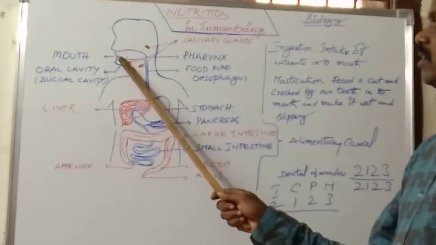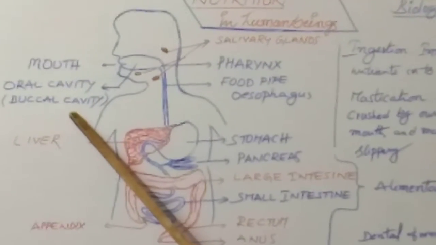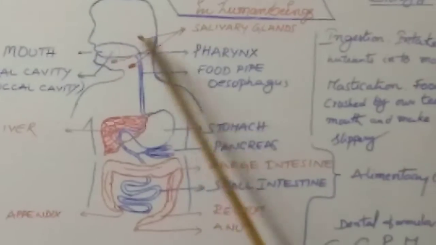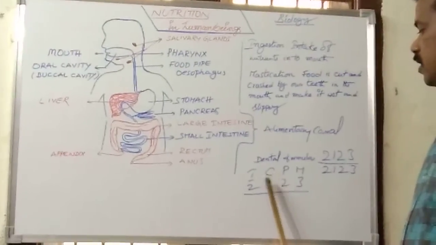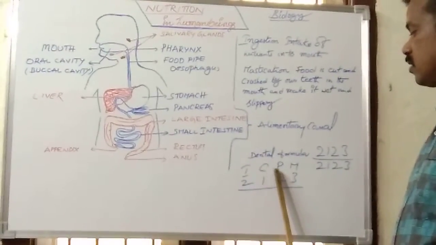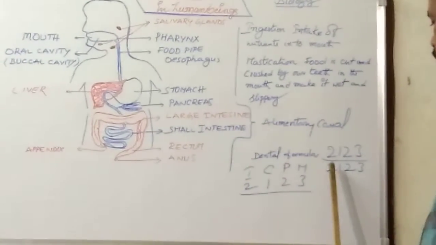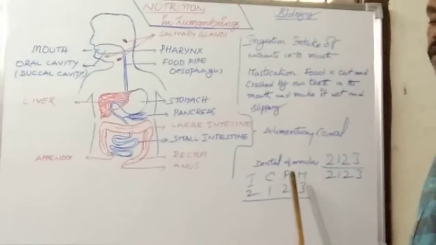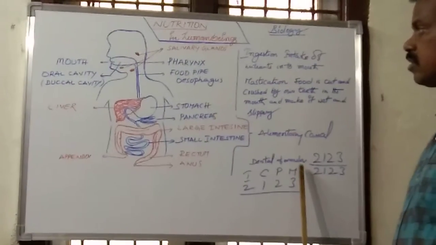There is a cavity in the mouth, known as the oral cavity, otherwise called the buccal cavity. Clear? In the buccal cavity there are 32 teeth. The 32 teeth are classified into four categories: incisor, canine, premolar and molar. The dental formula is 2123 by 2123. Later we will discuss what the dental formula is and how the teeth are arranged in our mouth.